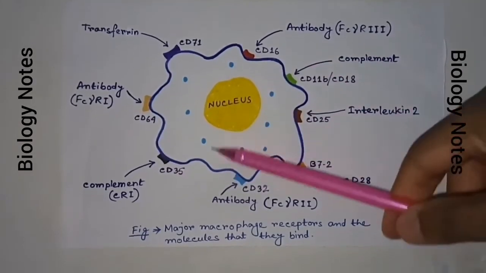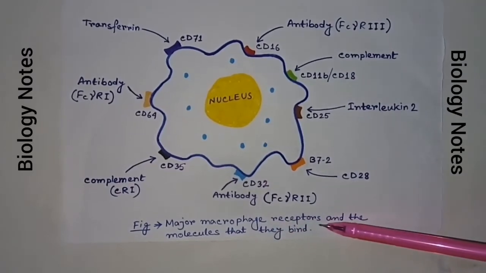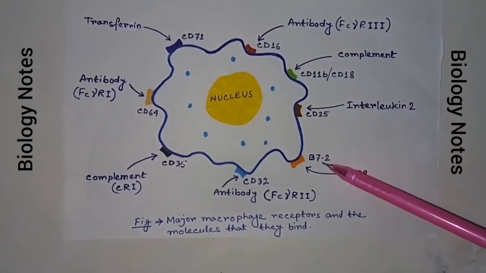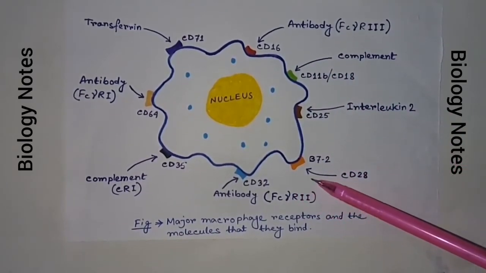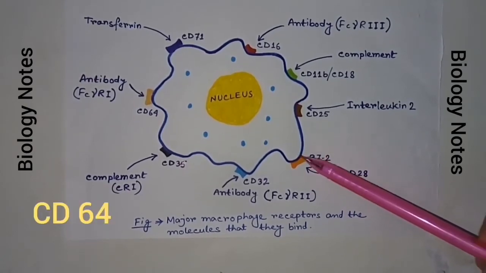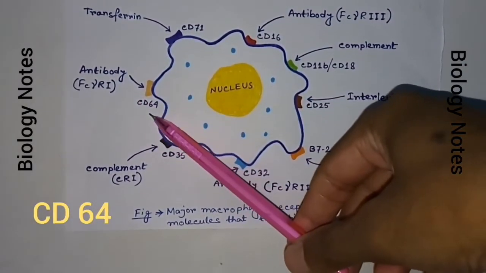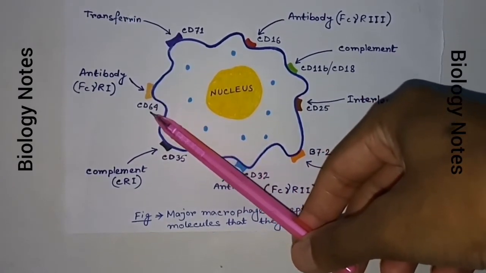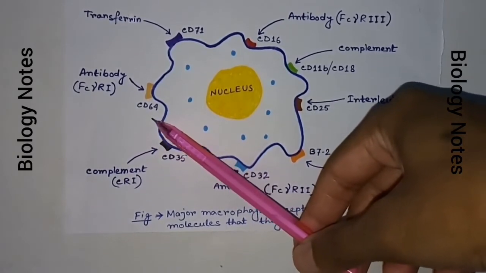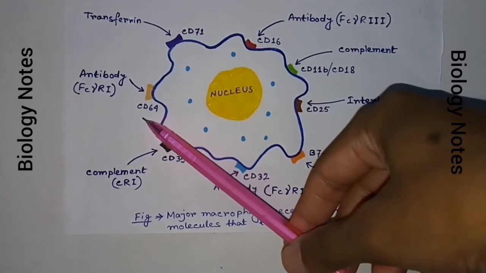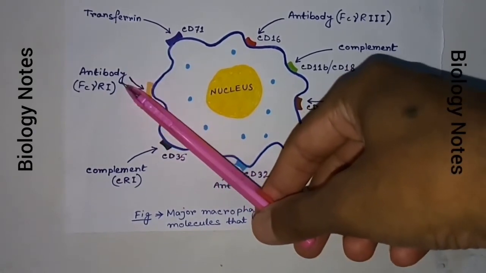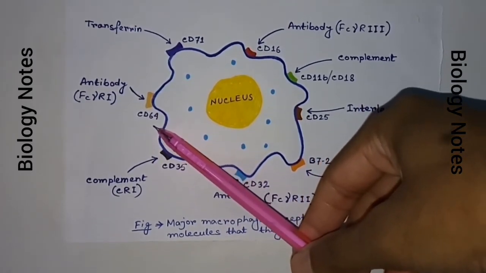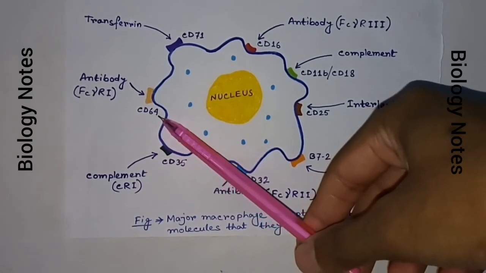This is a diagram showing major receptors present on macrophage membrane. Macrophages carry many proteins on their surface, some of which are receptors for antibodies or complement. For example, Fc gamma R1 or CD64 is a 75 kilodalton glycoprotein present on the monocytes or macrophages. Fc gamma R1 binds to both free and antigen bound antibody molecules with high affinity. Its expression is enhanced up to 20 fold by activation of the macrophage with interferon gamma.